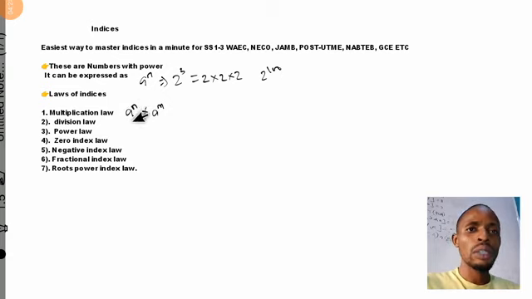And this one, according to the multiplication law of indices, to express this in index form: the first base is a, and the second base is also a. Since they have the same base, take one base out of it, that is a. Take the first index, write it as n, and this multiplication will change to plus, and take the second index, that is plus n.